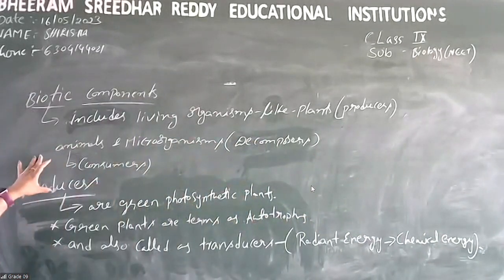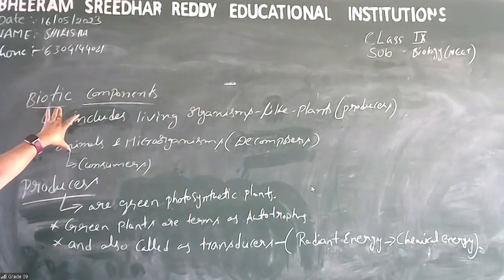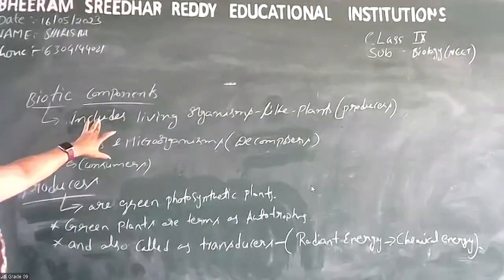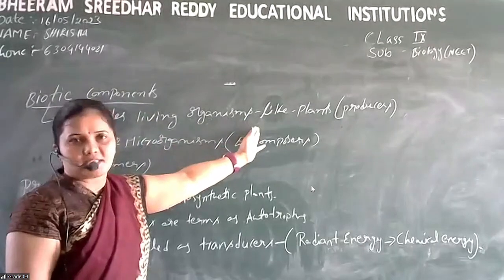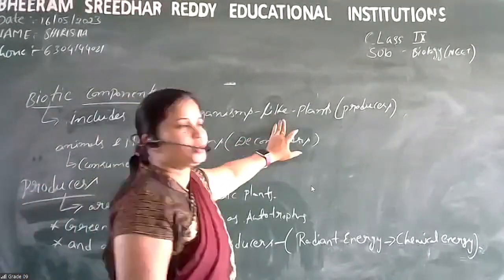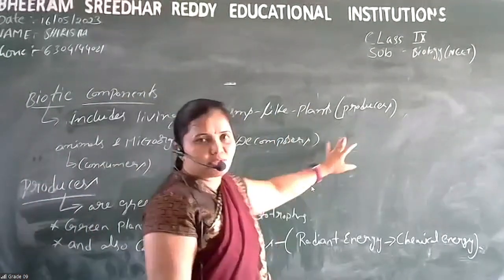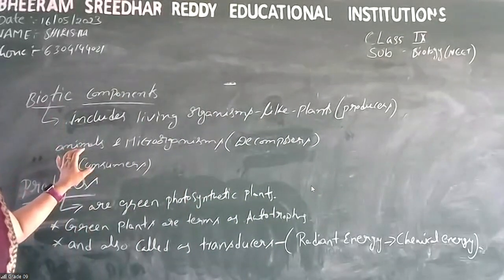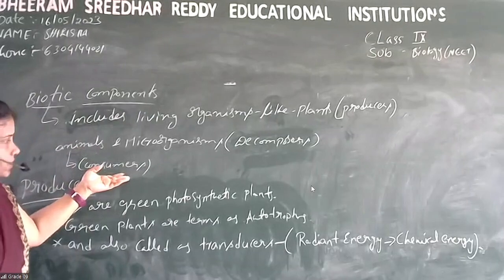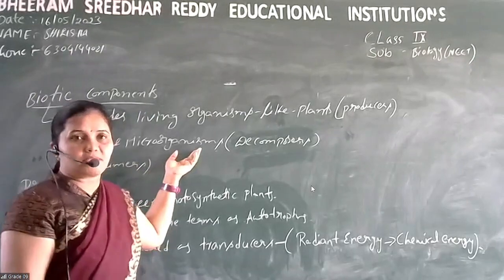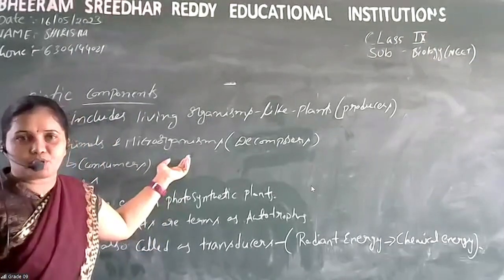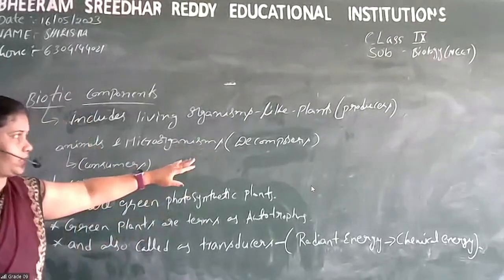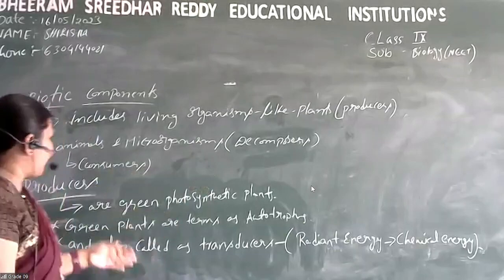See, biotic components include living organisms like plants. Plants can synthesize their own food, so that's why we give the term producers. And animals depend on others for food, so these are the consumers. And microorganisms are helpful for the decomposition of the dead matter, so we give the term decomposers to microorganisms.